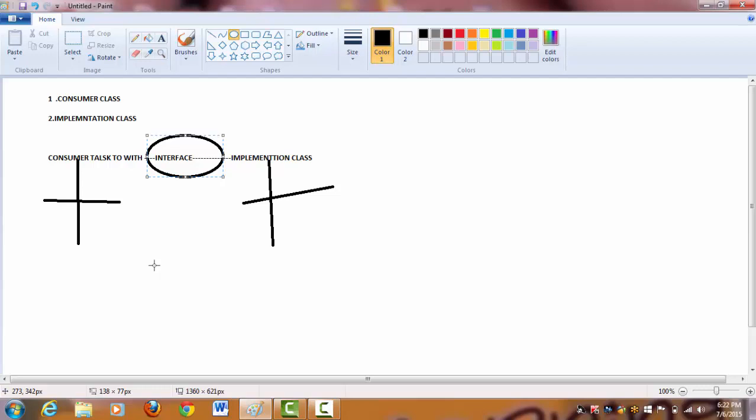Yes, two different technologies cannot talk by using the normal interface. But JDBC is implemented in Java. Since it is implemented using a normal interface, our Java can communicate with JDBC. But here the two things are totally different.